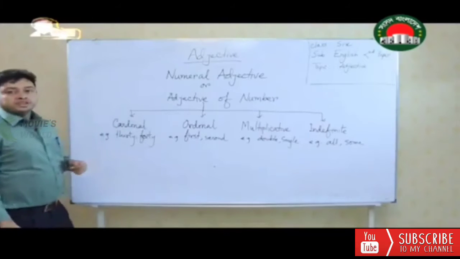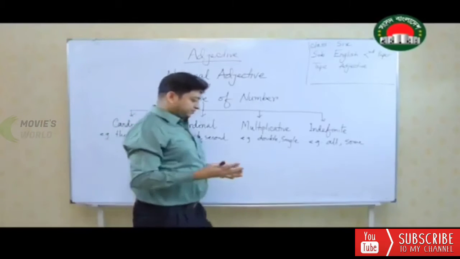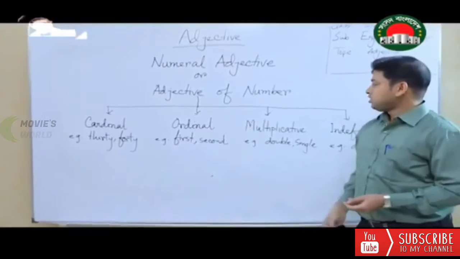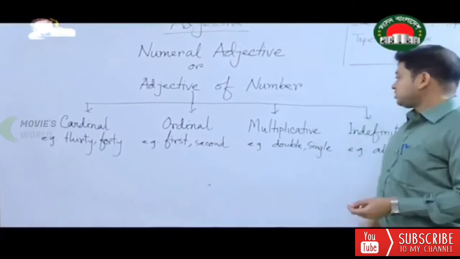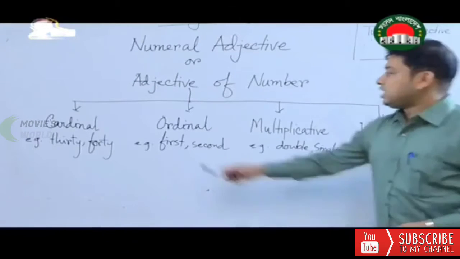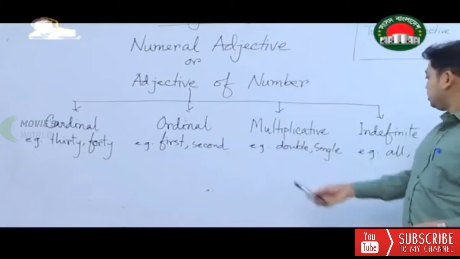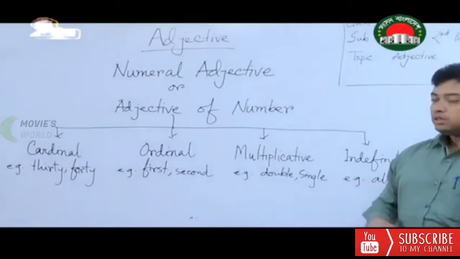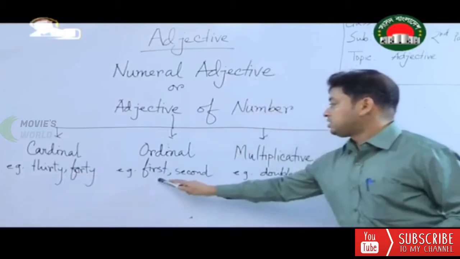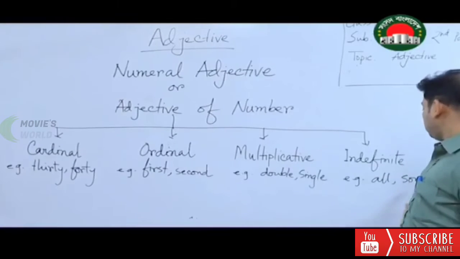Now, adjective of number. So adjective of number can be classified into 4 ways. First one is cardinal number. The second one is ordinal number. Third one is multiplicative. And the last one is indefinite. That means the cardinal numeral, ordinal numeral, multiplicative numeral, and indefinite numeral. So the examples are given here: 30, 40, first, second, double, single, all, some.